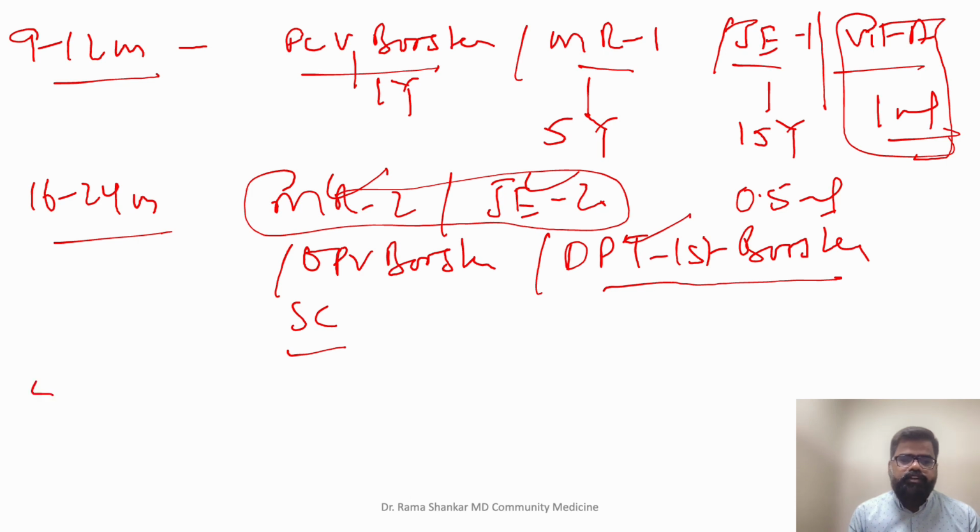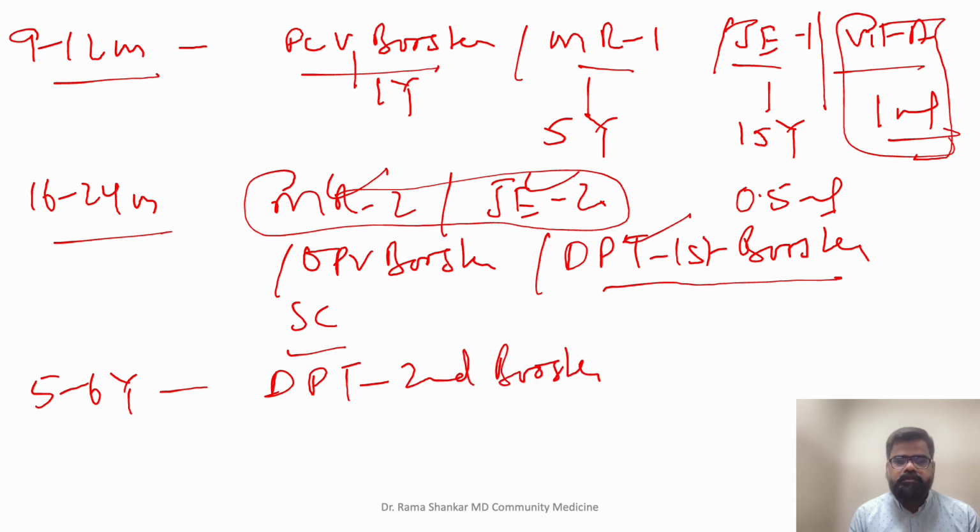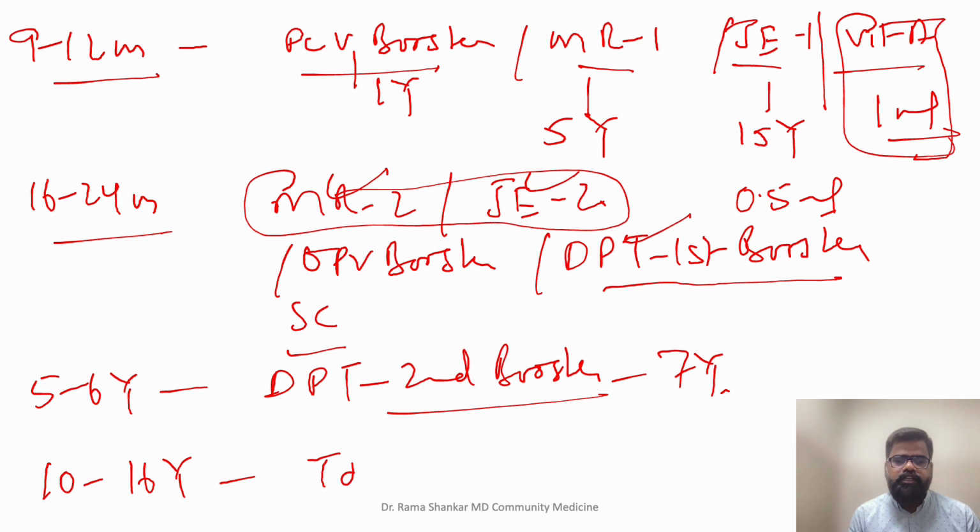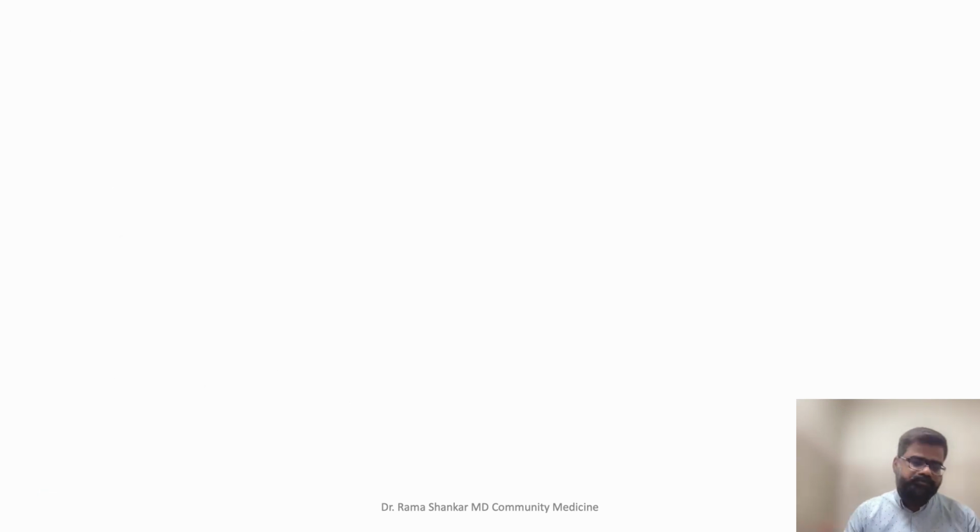Then come, students, 5 to 6 years. You are giving the DPT second booster, right? It can be given till 7 years of age, 0.5 ml. And at 10 and 16 years you are giving TD 1 and 2. Finished. Now this is your quick revision.